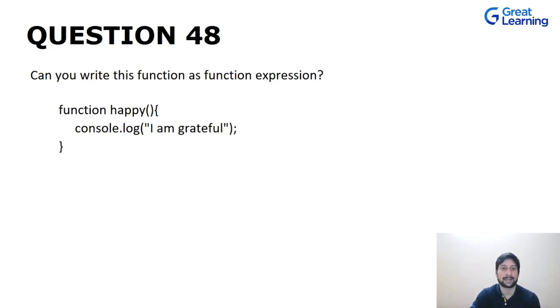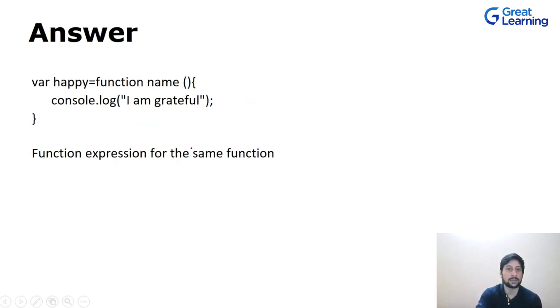Now let's move on to our next question, which is fairly simple. We have this function over here, which is a function declaration, and we want to convert it into a function expression, right? The name of this function is happy, and we are just printing out I am grateful. That's it. Now to convert it into a function expression, we just name this function as name.